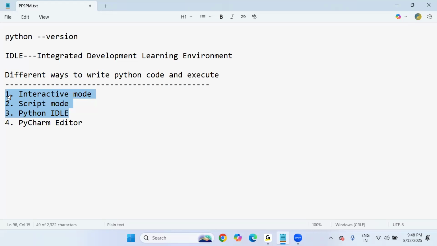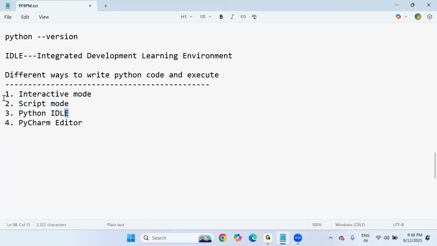script mode, Python IDLE. But when we go for the PyCharm editor, it will be easy to manage because this is a colorful graphical user interface editor, which is exclusively designed for Python programmers and Python beginners. So if you start learning with a proper editor, you will feel comfortable first, and that will boost your confidence. Without facing any issues, once you become syntactically strong, you will be in a position to handle your Python code anywhere, like the interactive window, script window, and Python IDLE.